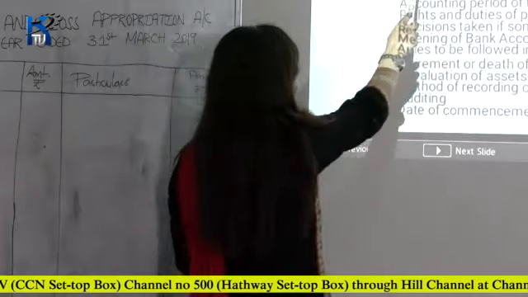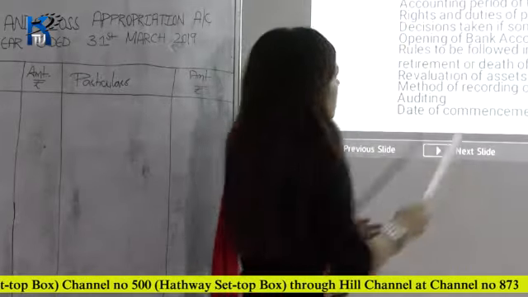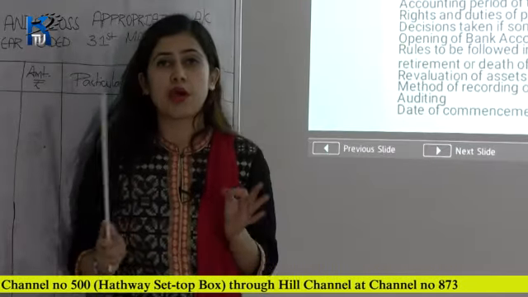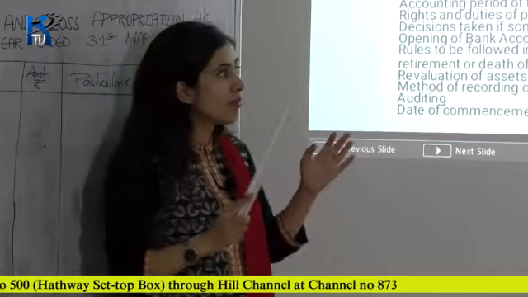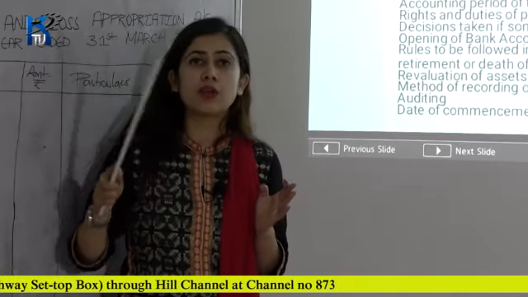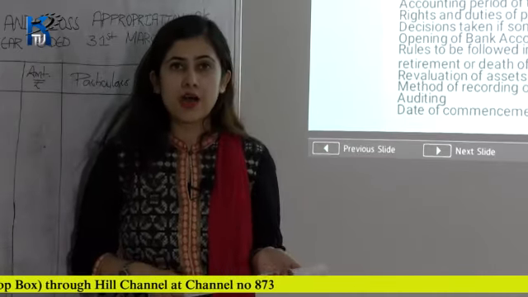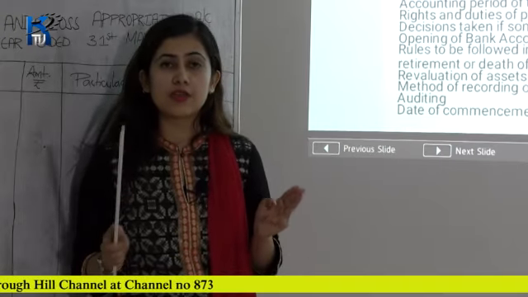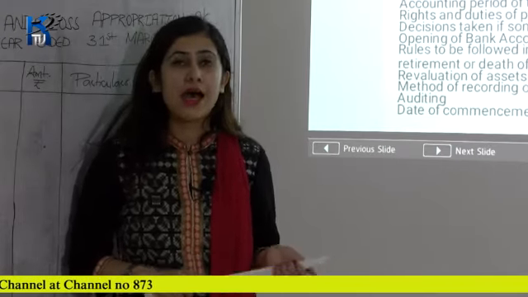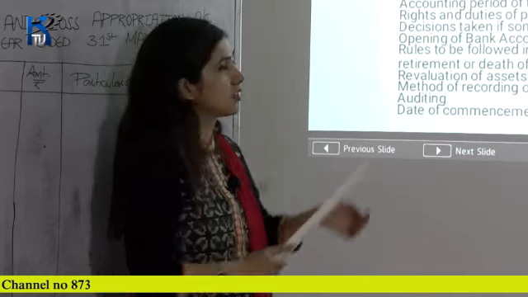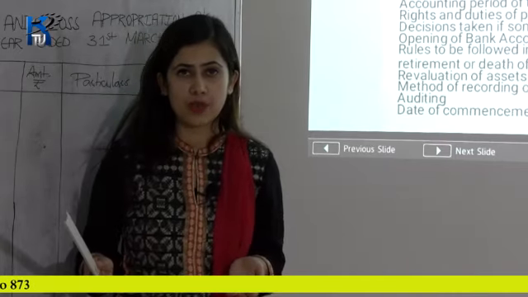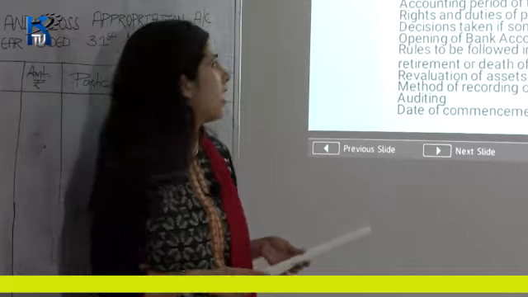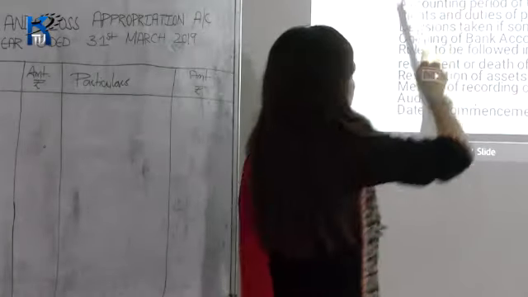After that we have duration, if any, of the partnership. Now you have to mention the time period for how long you are running a partnership firm. For example, if you are running a business for 2 years, then you have to write 2 years in duration. And if you are running a business for 3 or 4 years, then you have to write 3 years, 4 years, etc.